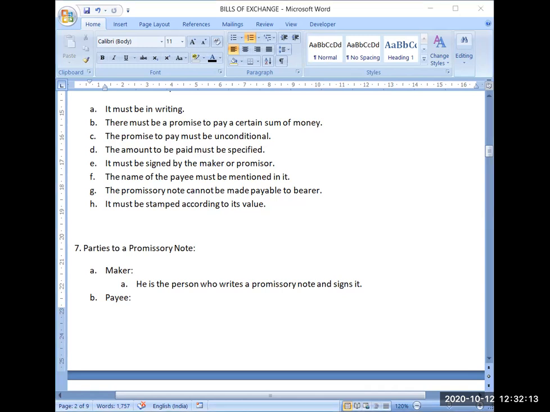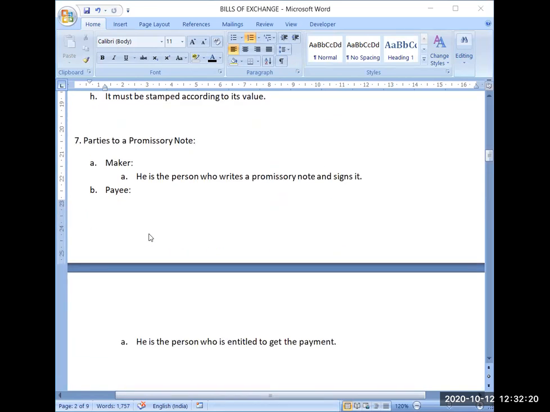Now next is parties to a promissory note. In bills of exchange, you have observed that there are three parties. One was writing the bill, that is the drawer of the bill. One was accepting the bill, that is the drawee of the bill, who is liable to make the payment. And the third is the person who will be receiving the payment, known as the payee. In certain cases, the drawer may become the payee also.